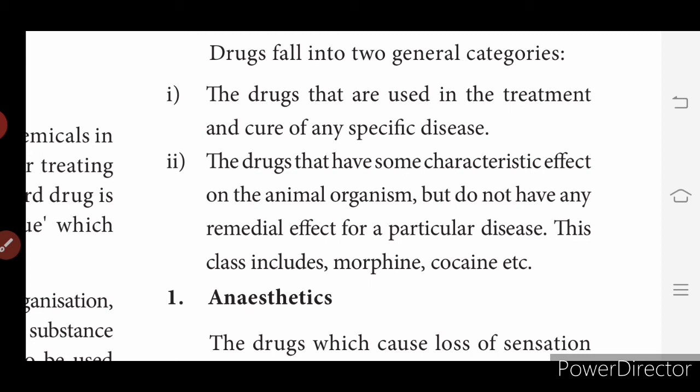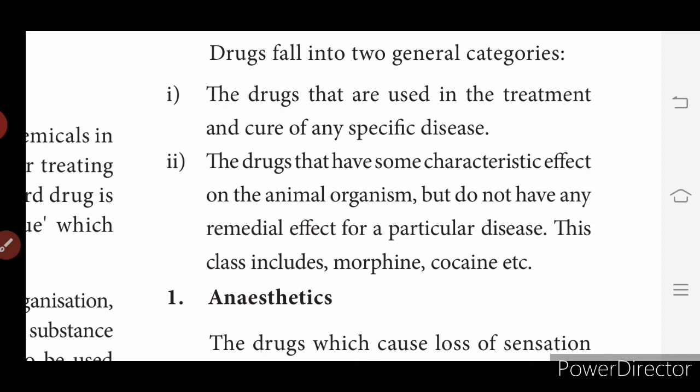Then the other one is the drugs that have some characteristic effect on the animal organism but do not have any remedial effect for a particular disease. This class includes morphine, cocaine, etc. Can you understand the second point? Read once again. The drugs that have some characteristic effect on the animal organism. Human beings also come under animal organism.